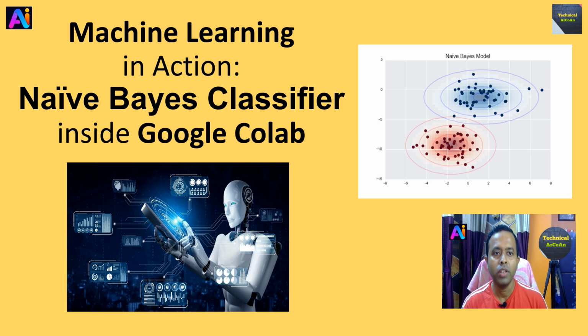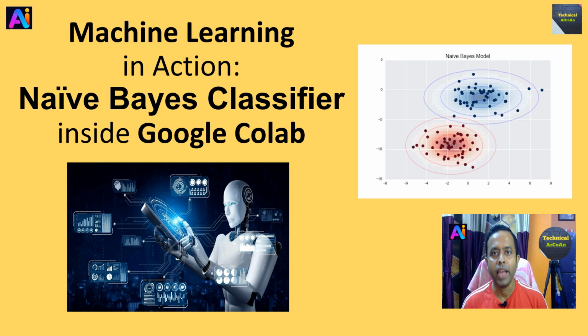Today I will explore the Naïve Bayes Classifier in machine learning. Actually, the Naïve Bayes Classifier applies Bayes Theorem to predict the most probable classes, assuming features are independent.